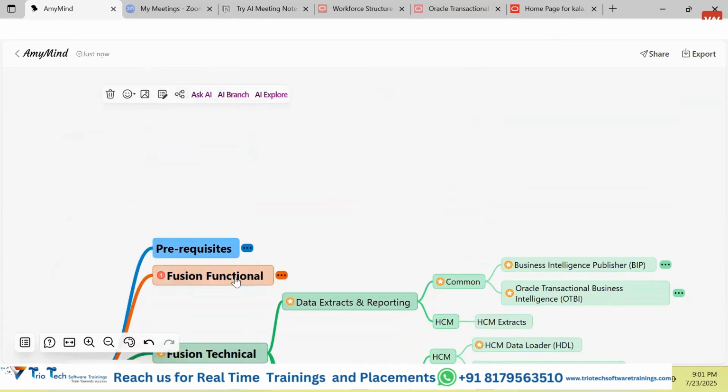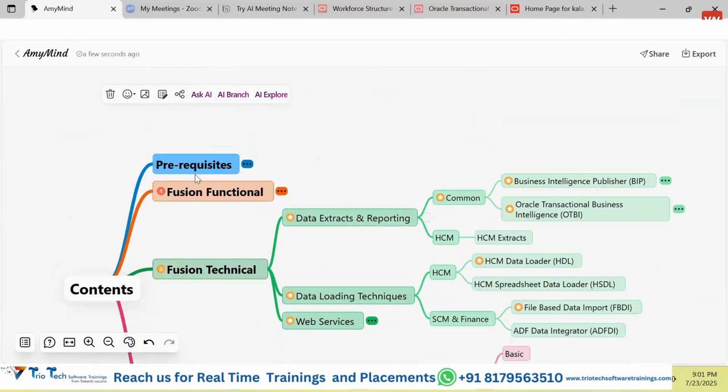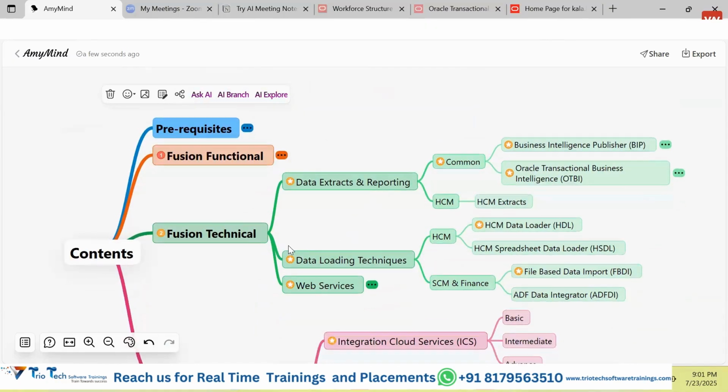Now we have started the functional part. In the functional part, the base is definitely also referred to, whatever we are going to learn here at the basic or intermediate level, because we are not functional consultants. Our focus area is to be a technical consultant, but to use these tools and technologies, if something is required to be learned here, we are learning those things. One tool may have 10 capabilities, but we will be learning only 5 capabilities specific to the technical work. We are not concerned about the functional work, right?